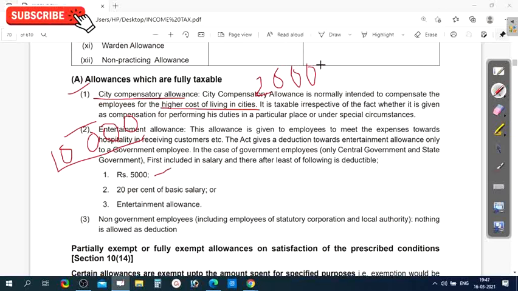Out of this 20,000, you have to take 20% only. That is 20 by 100, this zero is cancelled, and this zero is cancelled, and two twos are 4, that is 4,000.